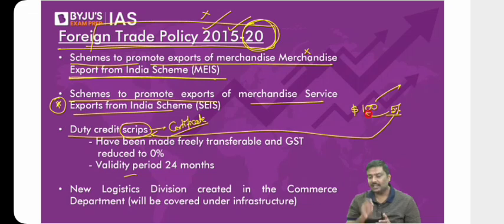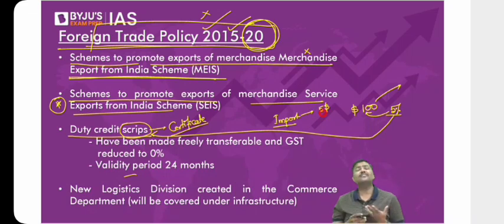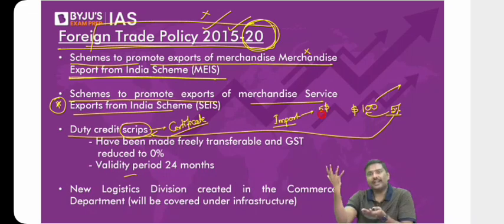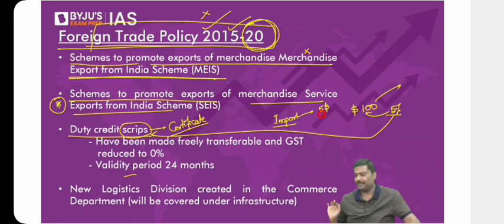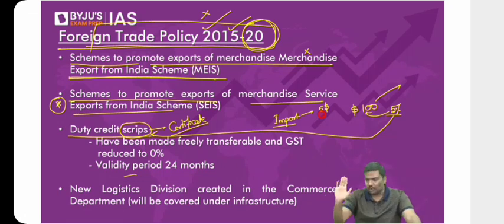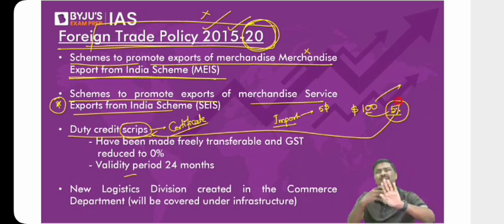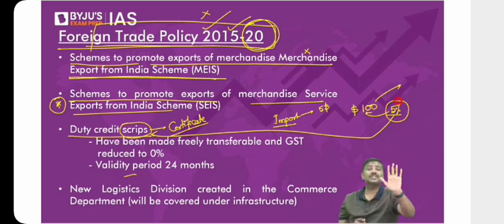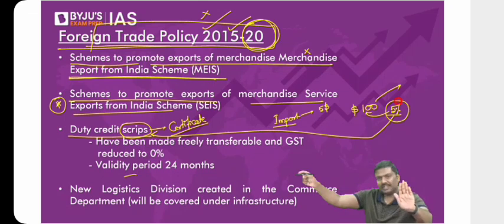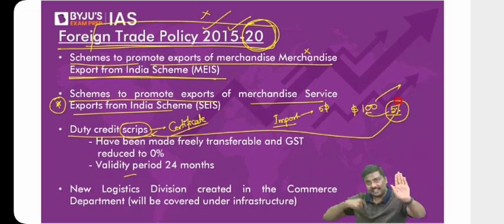The use is that, imagine you import something, and you have to pay taxes to government. Let's say the taxes that you're supposed to pay is $5. So rather than paying $5 from your pocket, can you use this certificate to pay for the imports? Any problem in understanding this? You have exported $100 worth of goods, and I've given you a $5 worth of certificate. In fact, all these were digital certificates. Now, if you import something, you'll have to pay taxes to government, let's say $5. Rather than literally paying cash, can you use the certificate?